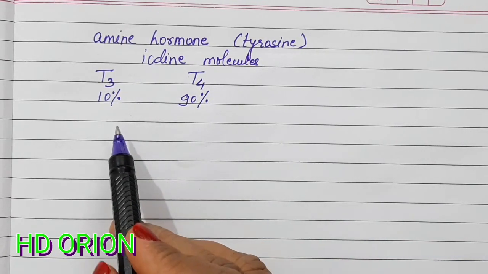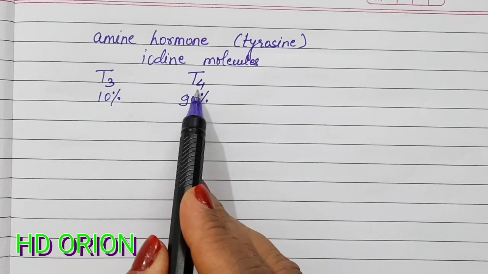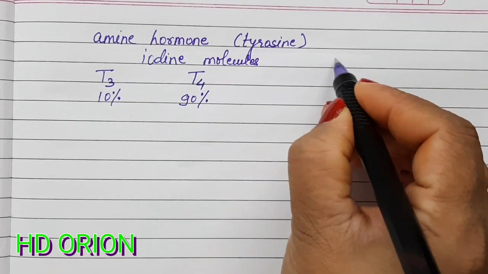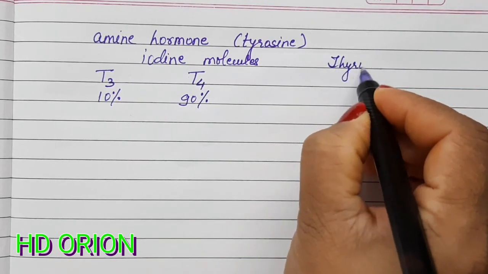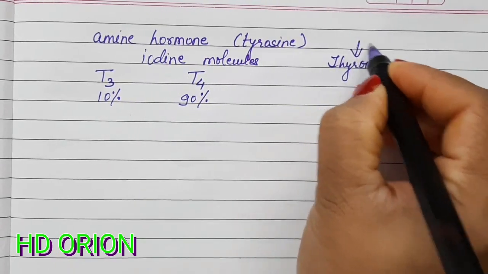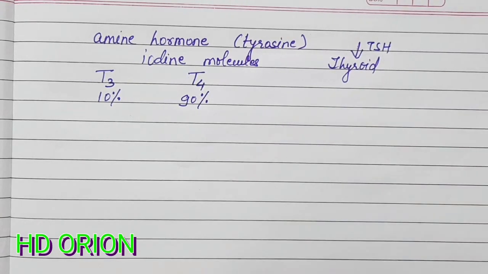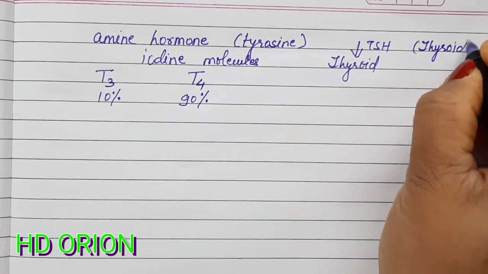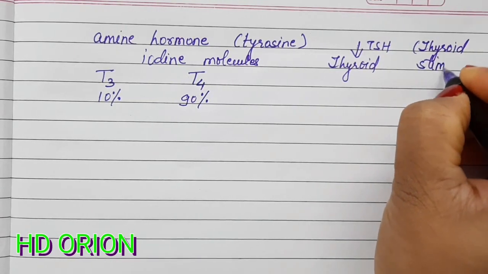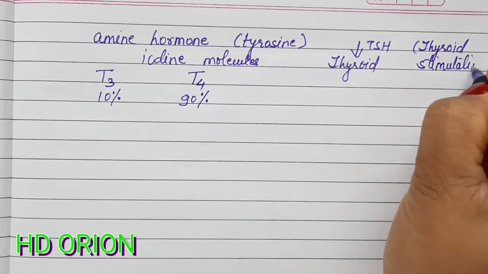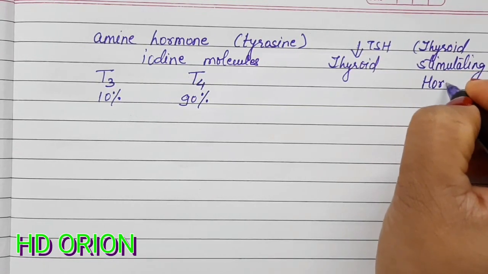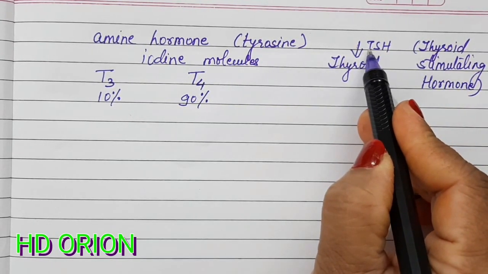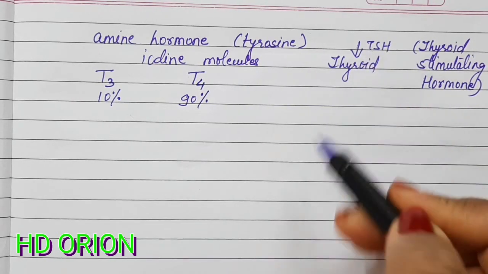So the T3 and T4 thyroxine hormone is secreted only when the thyroid gland is stimulated by TSH. TSH stands for thyroid stimulating hormone. This TSH is secreted by the anterior lobe of the pituitary gland.